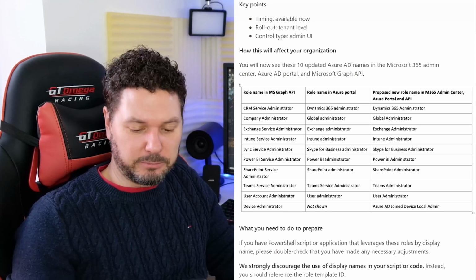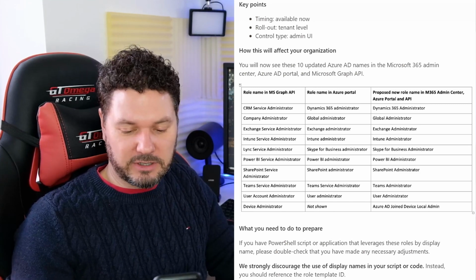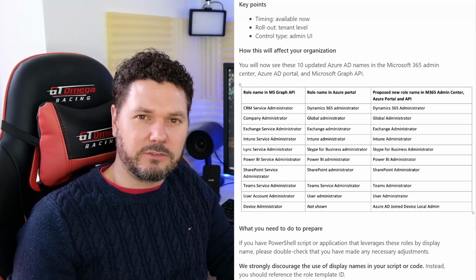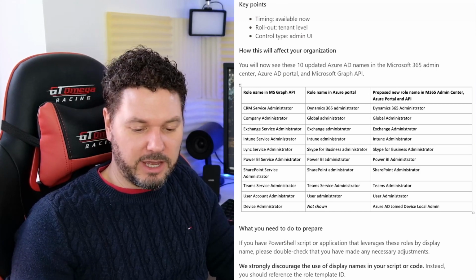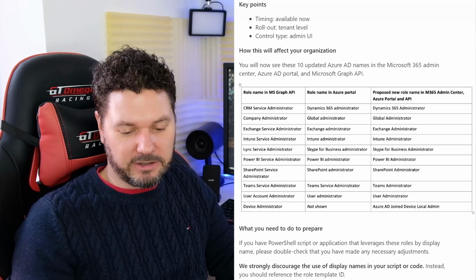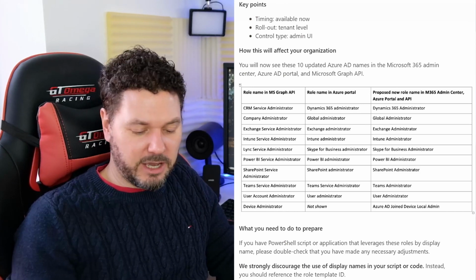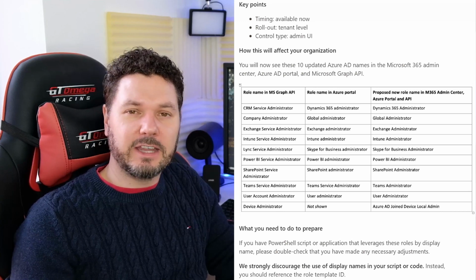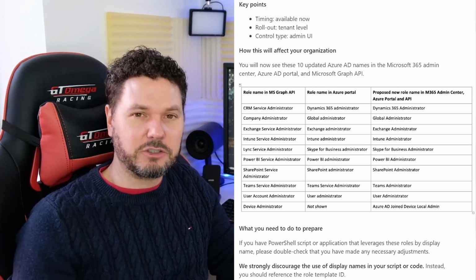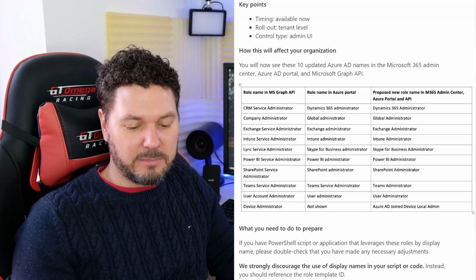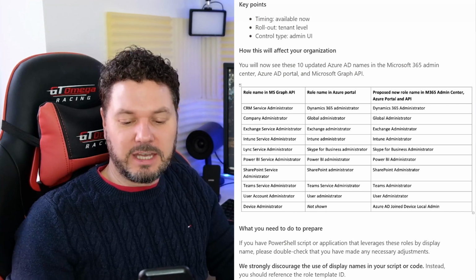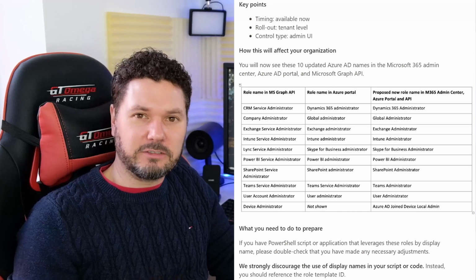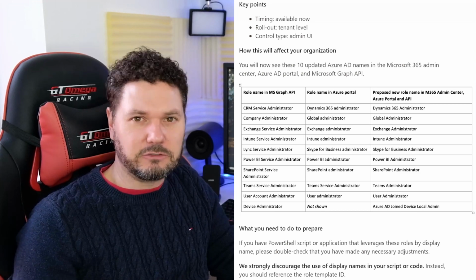The role name in the Azure Portal for that one is User Administrator, and the aligned name across all services will be User Administrator. And finally, in the MS Graph API, we have a Device Administrator. We don't currently have that role displayed in the Azure Portal. However, the new name across all services for that one is going to be the Azure AD Joined Device Local Admin role.